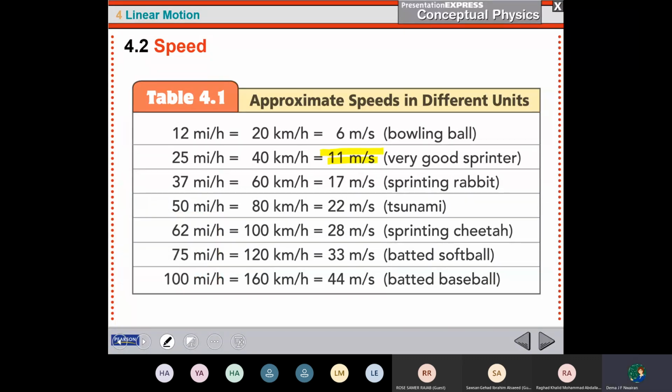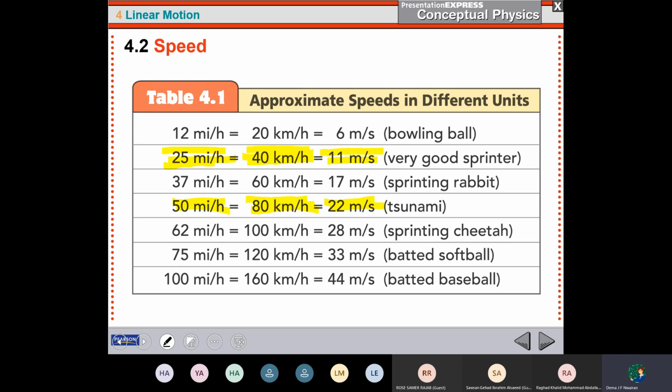Is 100 meters per second. If I wanted to convert it to kilometers per hour, I say it is 40 kilometers per hour or 25 miles per hour. For the bat or for the tsunami, as an example, its speed is 22 meters per second, 80 kilometers per hour, or you can say also 50 miles per hour.